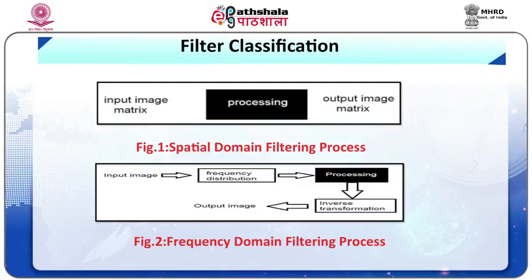The output of the filtering operation generally gives an intensity value which is used as the new intensity value for a pixel at the center of the mask. The mask is moved over all the pixels in the image and the process is repeated to compute the new intensity values for each and every pixel in the image.